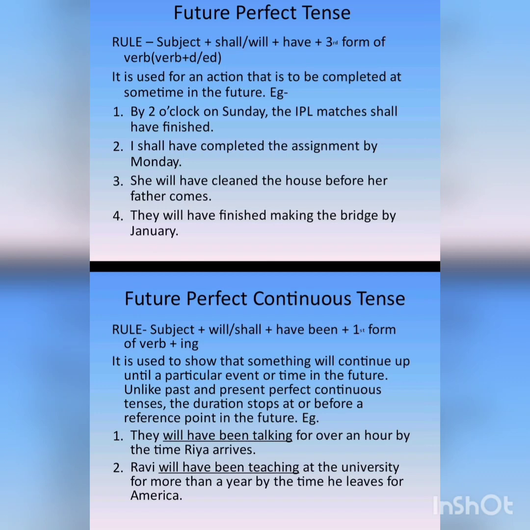The rule of future perfect tense is subject plus shall or will plus have plus the third form of the verb or the past participle of the verb, that is verb plus d or ed. Okay, so when is the future perfect tense used? It is used for an action that is to be completed at some time in the future.